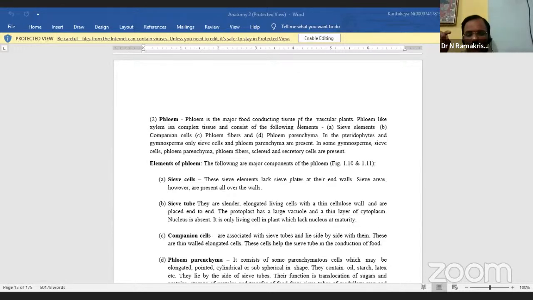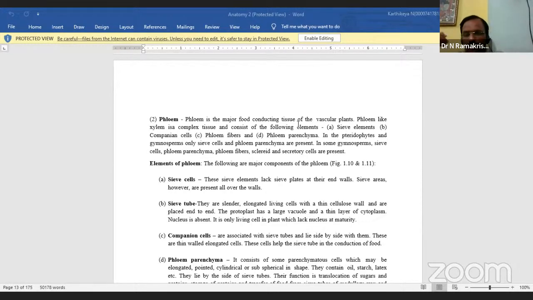Sometimes in the secondary xylem also we are looking at phloem. This is known as included phloem or interxylary phloem. These structures we see in the Amaranthaceae family and other related families.